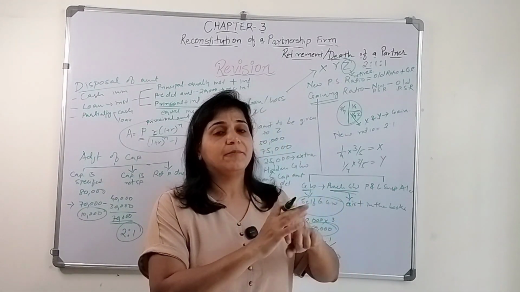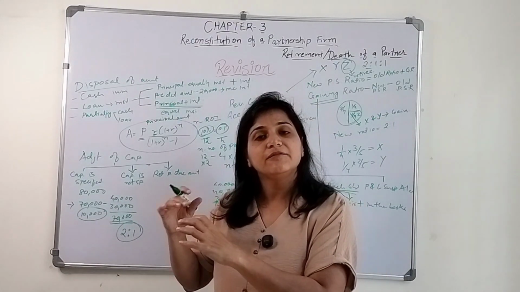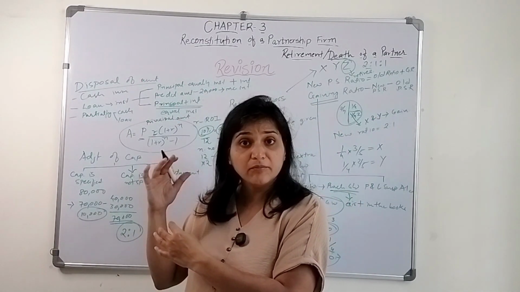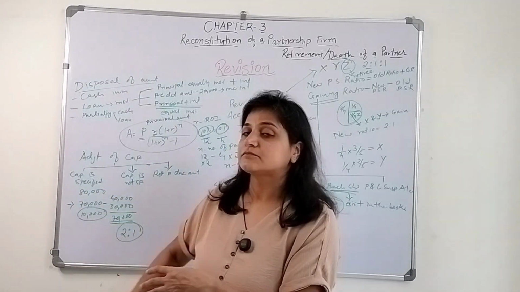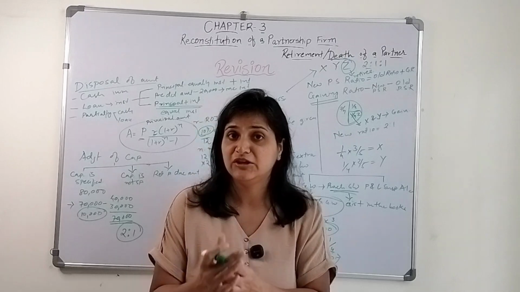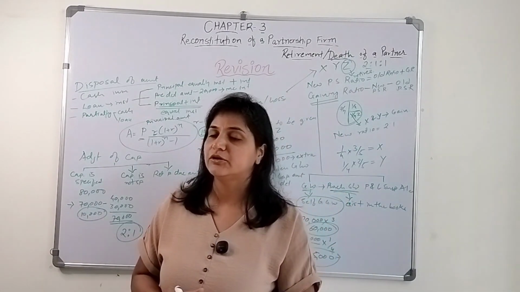The existing capital which they already have, after making the adjustments, we will deduct from their new capital amount, and the balance is what they need to bring into the firm, or what needs to be given to that particular partner.